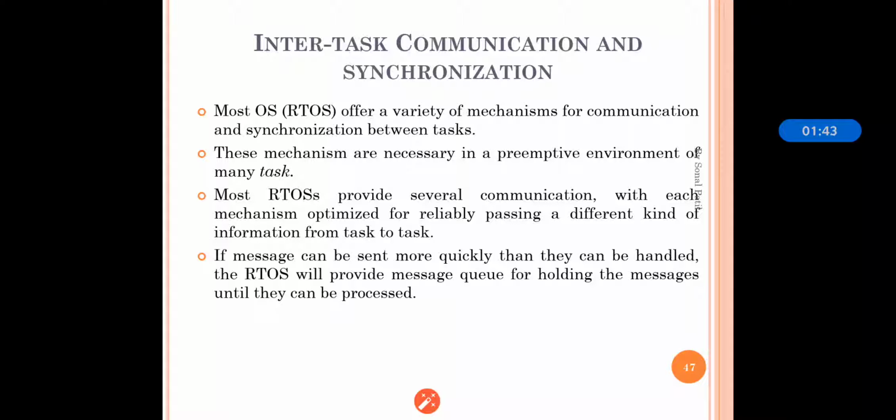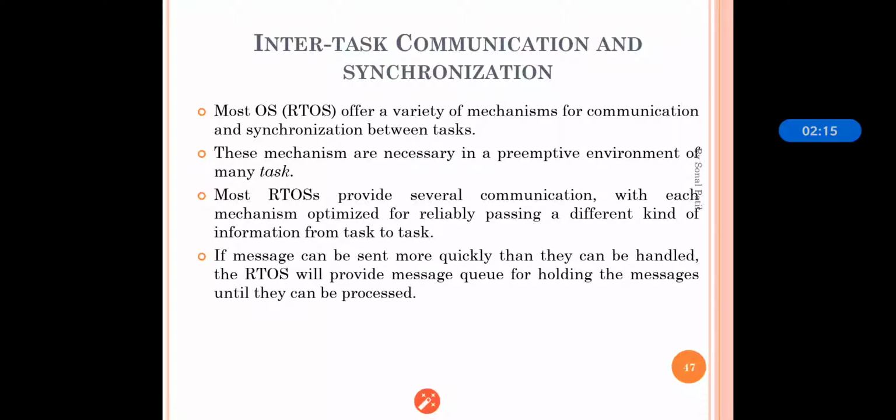Now, most of the RTOS offers the mechanism for communication and synchronization between tasks. Yes, we have seen that it is necessary that there should be communication and synchronization between tasks so that each and every task should be executed. These mechanisms are necessary in a primitive environment of many tasks. So whenever there is a primitive environment, synchronization and communication between tasks is necessary.